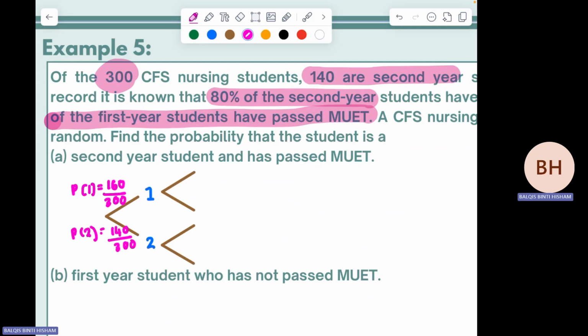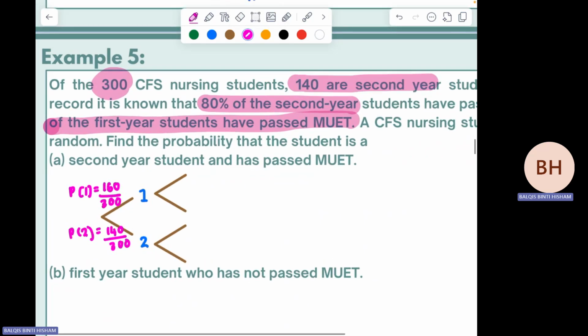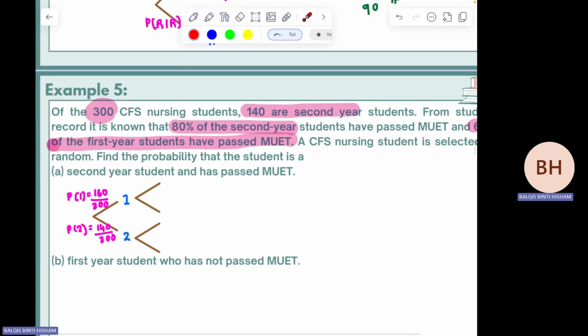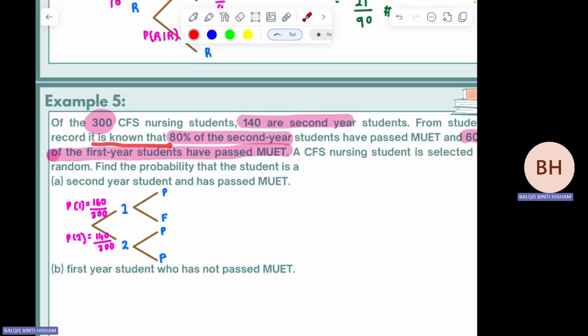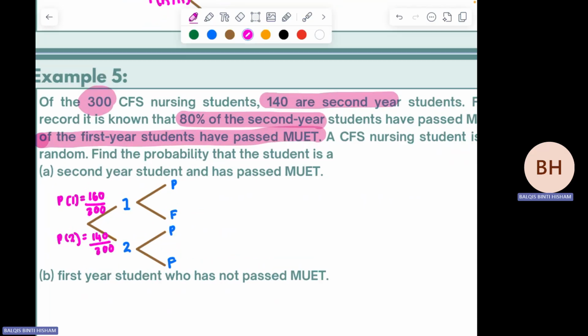Then the next one is the event that students either pass MUET or fail the MUET test. So this one is either pass or fail. If you want to write P and P prime, that is okay, you can have that notation also. Given to you, it is known that 80% of the second year students have passed MUET. Of the second year students, they have passed the MUET test. So this one will be 0.8.